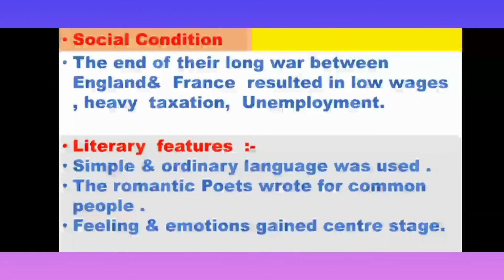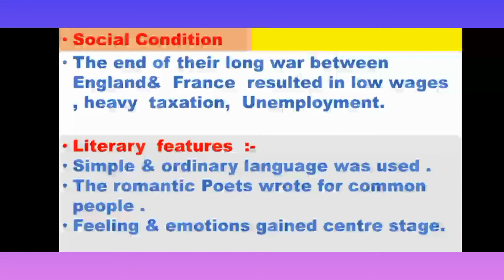Talking about the next, social condition. Let's have a look at the social condition of the Romantic Age. The end of the long war between England and France resulted in low wages, heavy taxation, and unemployment. Just because of the war with France, low wages were paid. Heavy taxation, too much tax was taken, and there was big unemployment at this time.